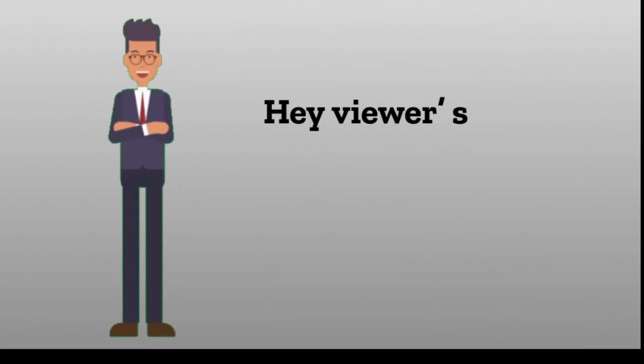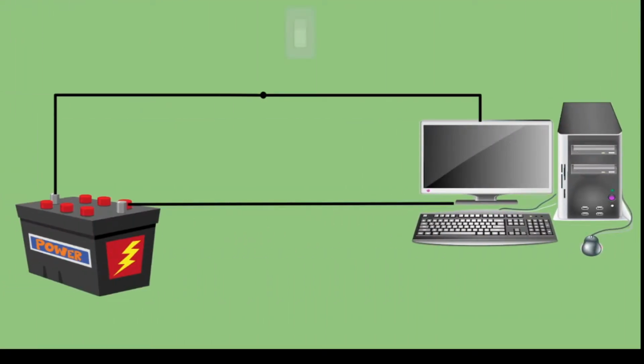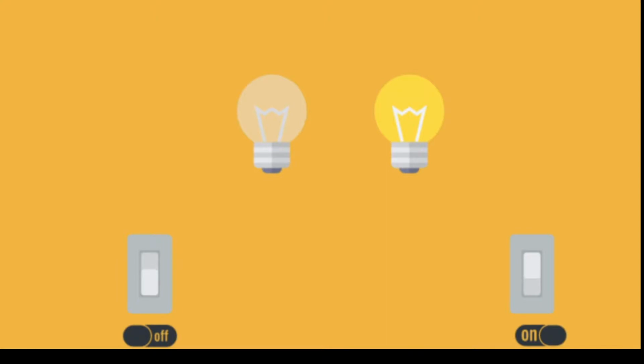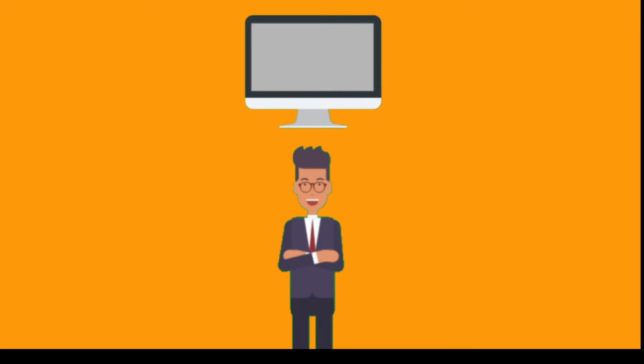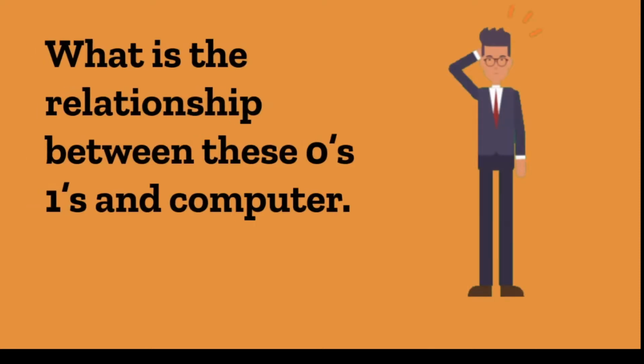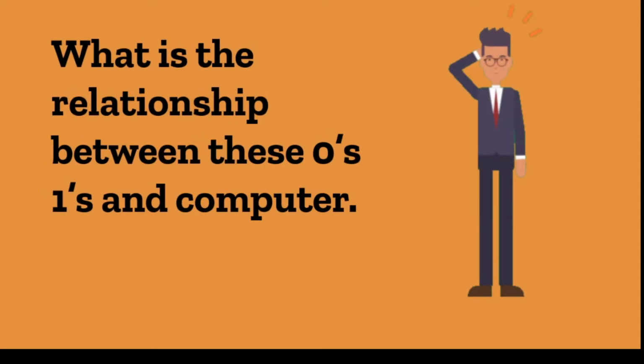We already know that a computer or any electrical device runs on electricity. If we turn on the power supply, the electricity flows through the circuit, and if we turn off the power supply, the electricity from the circuit stops. Let's for now assume that when it is on, it is represented by 1, and when it is turned off, it is represented by 0. And we also know that the computer only works with binary language which contains only zeros and ones. We might wonder, what is the relationship between zeros, ones and a computer?